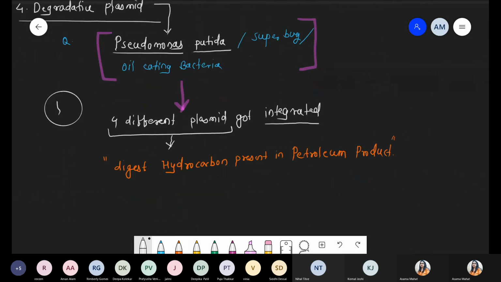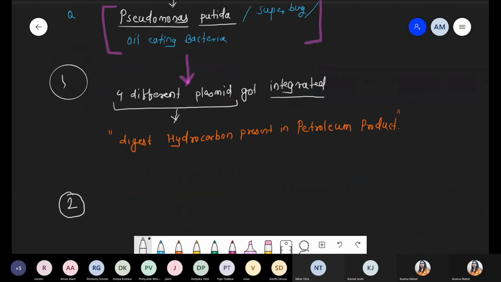Now the second aspect of that bacteria: such type of bacteria are also used to control pollution.